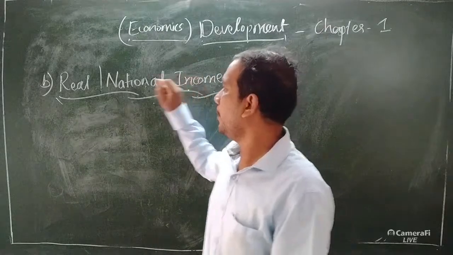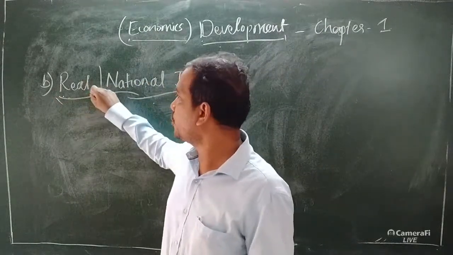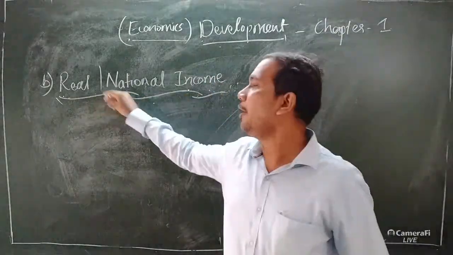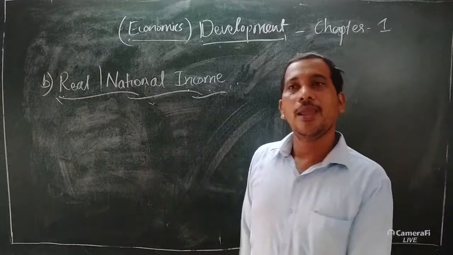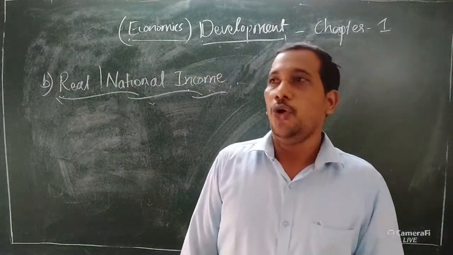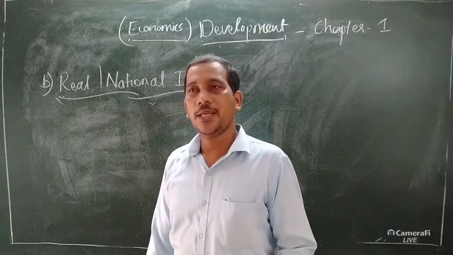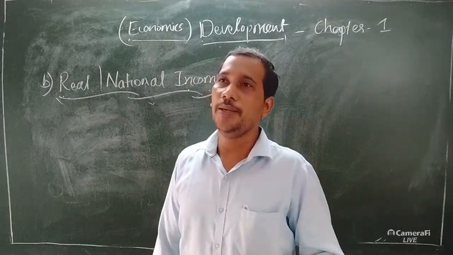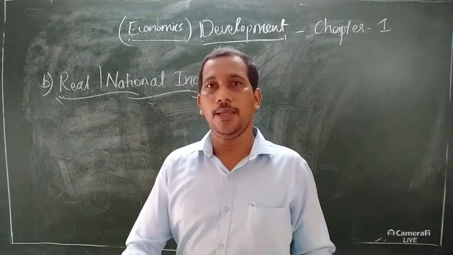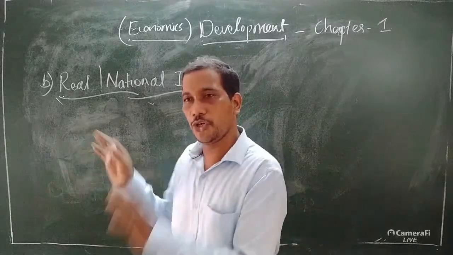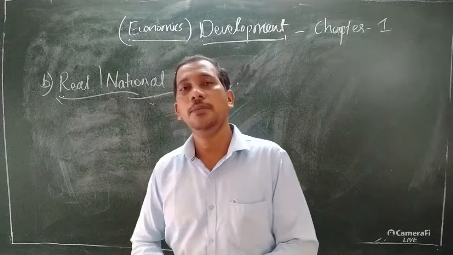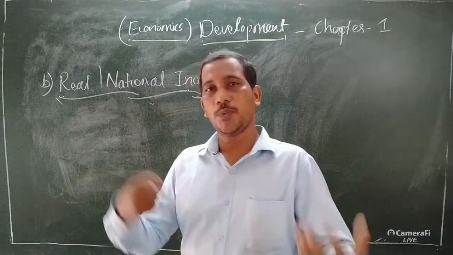So therefore, they are given importance, which one? The real national income. Remember, real national income is the purchasing power of the income. So when the purchasing power of the income is increased, the government should control the prices, because they are inflated year by year also. So there should be control. Then only it will become very, very useful to the person as well as the country.